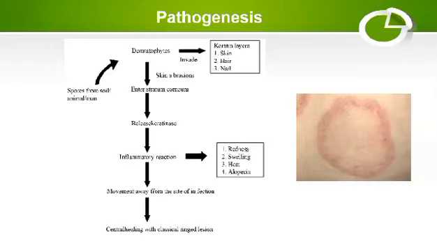Why does it spread from center to periphery? Because when it affects the keratin cells, there is lysis of the cells, and when there is lysis of the cells, there is formation of anaerobic conditions. And when there is an anaerobic condition, the fungus will not be able to survive because this fungus is specifically aerobic in nature. So it will try to move towards aerobic regions, and that's why it will move from center towards periphery, because in the periphery there is an aerobic condition, but in the center there is an anaerobic condition because of keratinolysis. So this is a very typical pattern of spread of ringworm, that it spreads in a centrifugal manner and gives very typical lesions which are circular in outline.